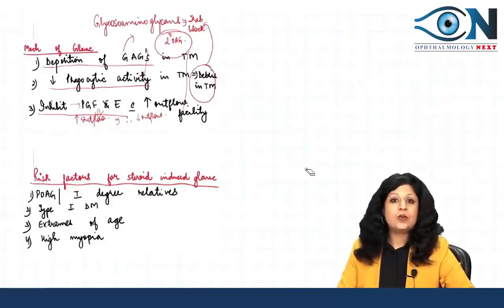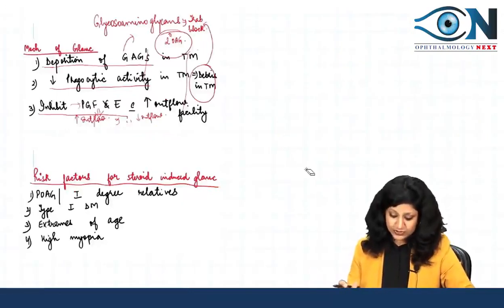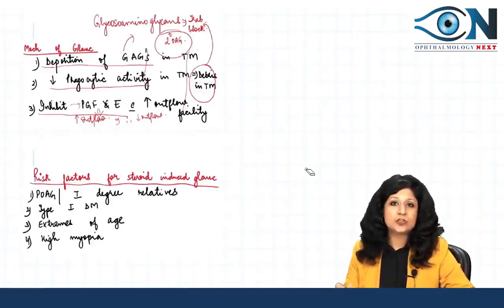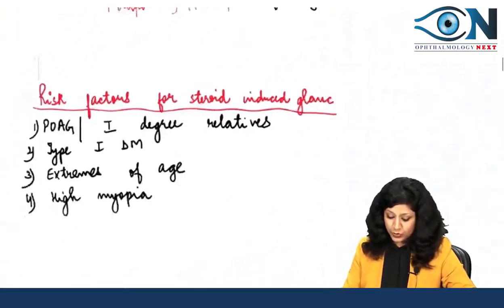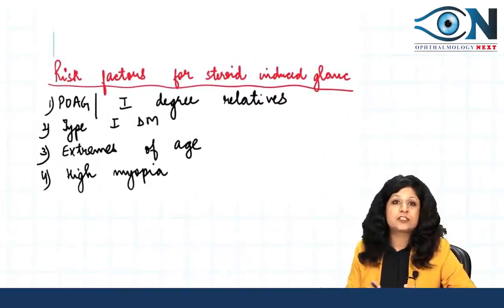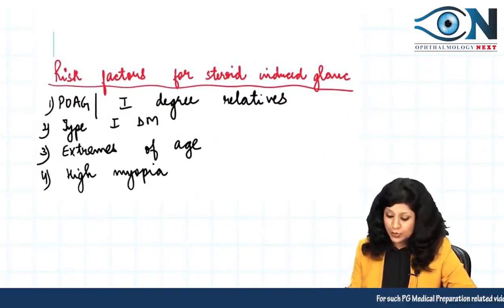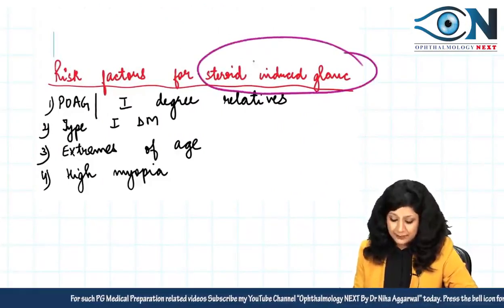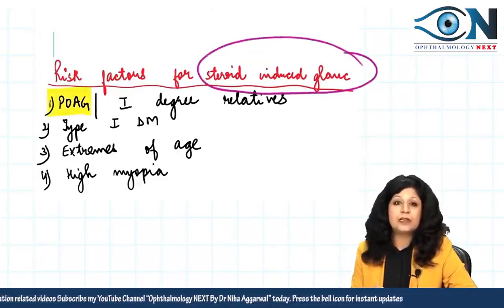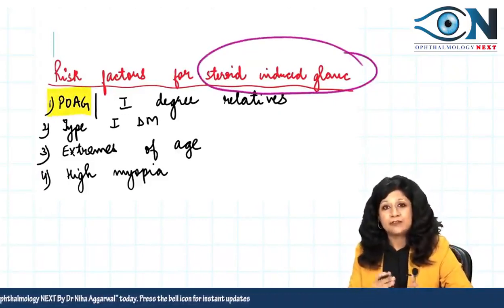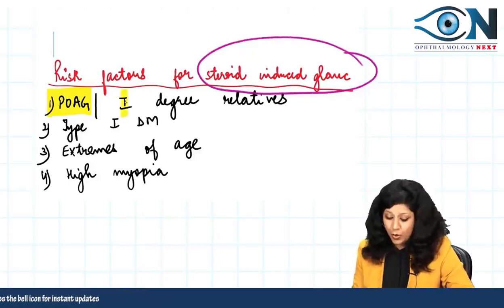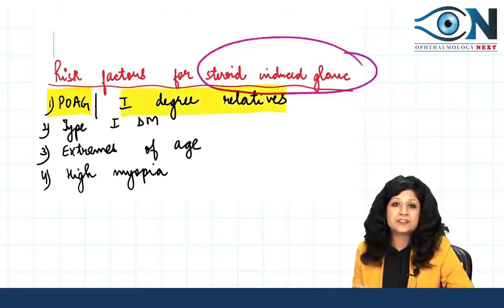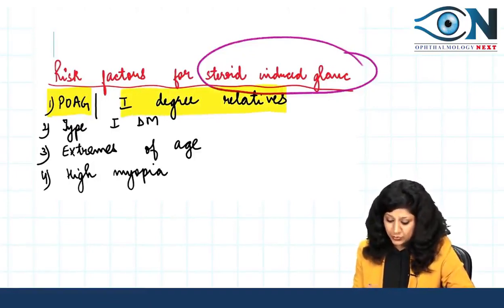Okay. Now, after seeing the mechanisms of action, how these steroids are causing glaucoma, I want to show you certain risk factors for steroid induced glaucoma, all those people who have more risk for this steroid induced type of glaucoma. Now, very important, first is your primary open angle glaucoma. All those people who have the open angle type of glaucoma, or even their first degree relatives, are very high risk people who can show you the steroid induced glaucoma.